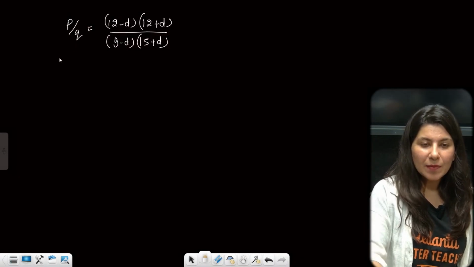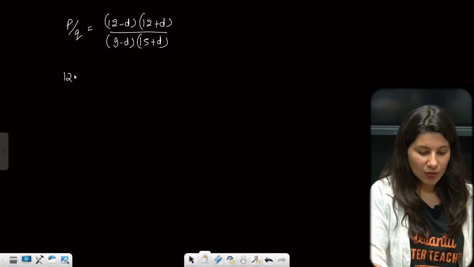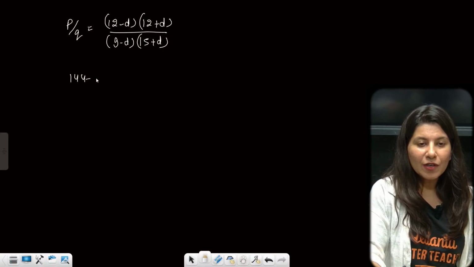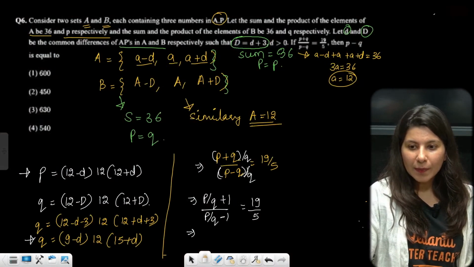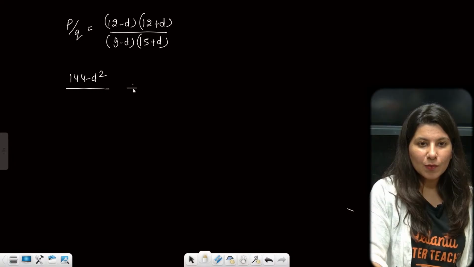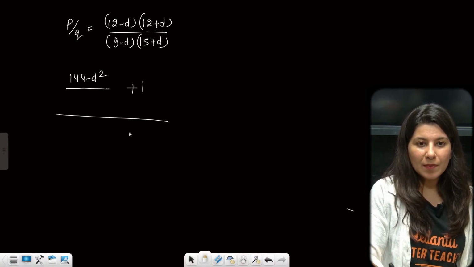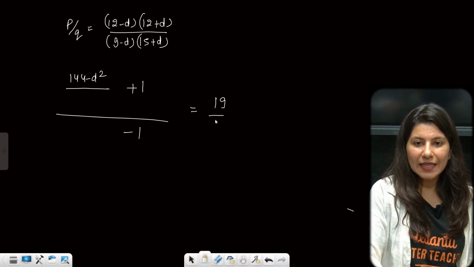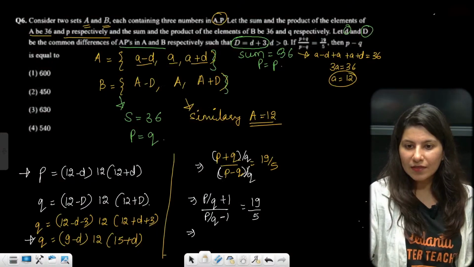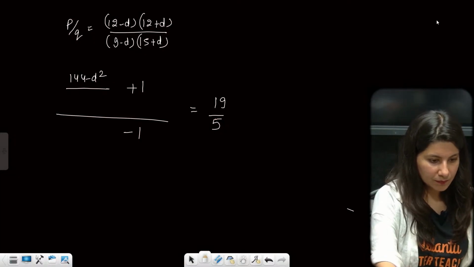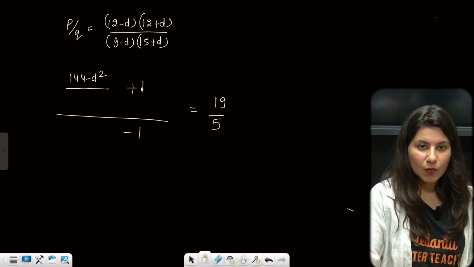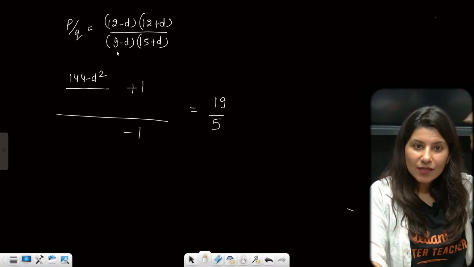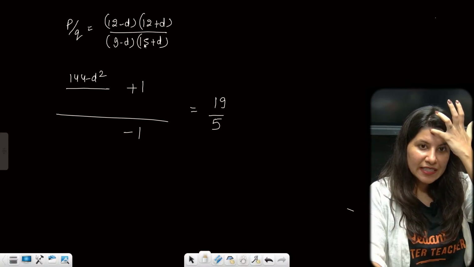Yes, and P by Q plus 1, so 12 minus D. Can you see that here 144 minus D square, and P by Q plus 1 upon P by Q minus 1 is nothing but 19 by 5. Now this is going to be 9 into 15, correct?